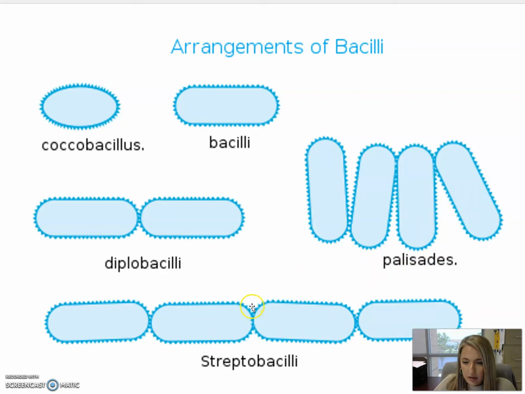Bacillus bacteria are not able to form any type of irregular clusters. So if you ever see bacillus bacteria that appear to be clusters, it's probably just where quite a few of them are confined to a small space and they're not actually attached to one another. We see that quite often, but they typically do have to form some type of linear arrangement.